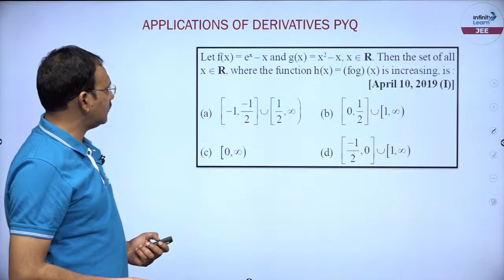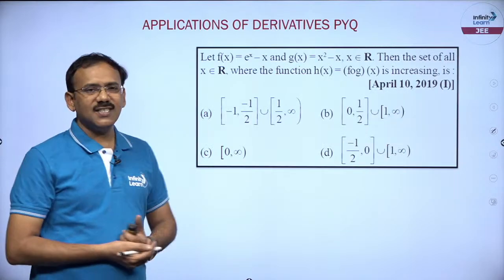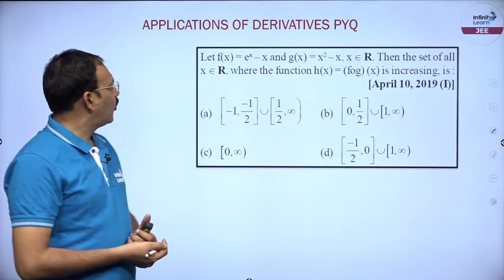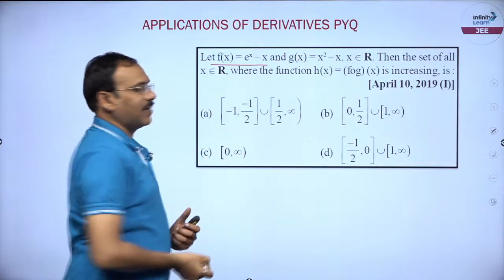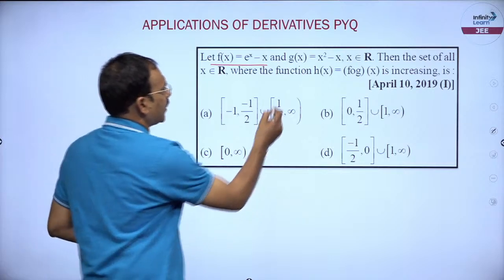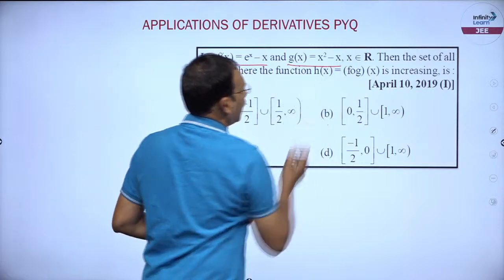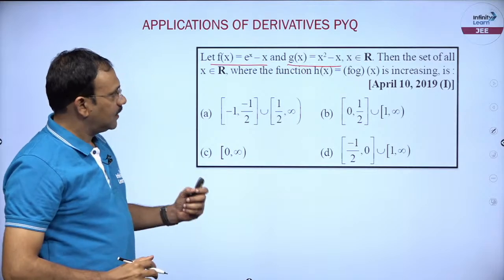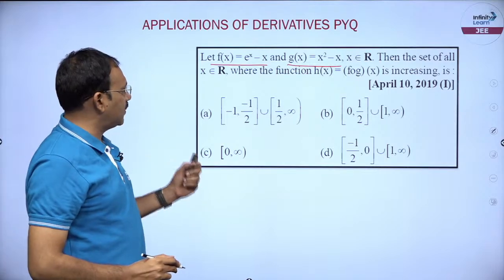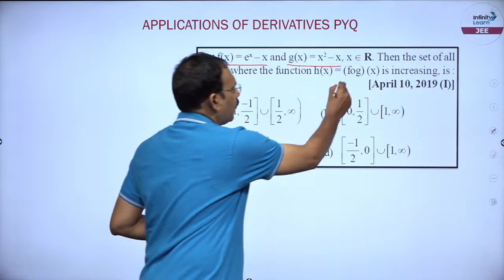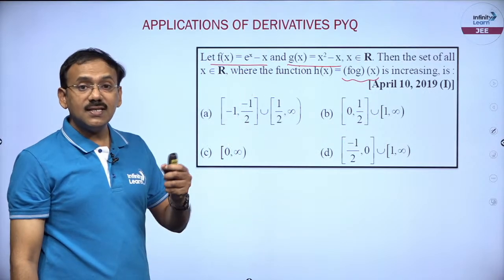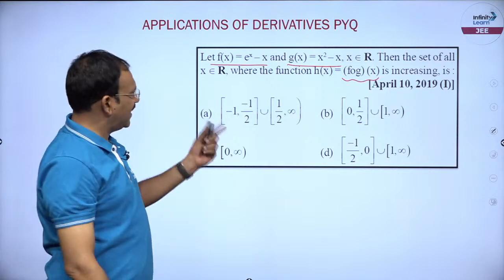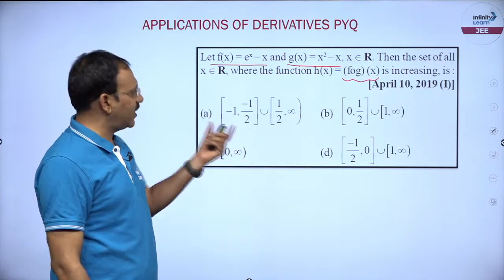Fine. The next, friends, you see this question, what is given? f of x function is given as e power x minus x, g of x function is given as x square minus x. Then find the set of all real numbers where this new function h of x, which is f circle g of x, is increasing. He did not form f circle g, if necessary we can form.